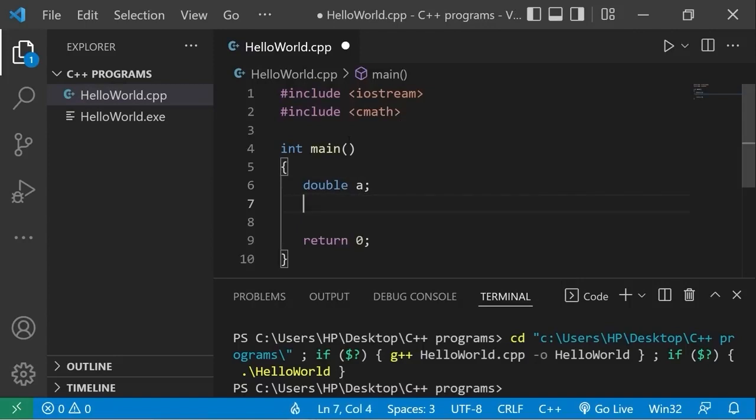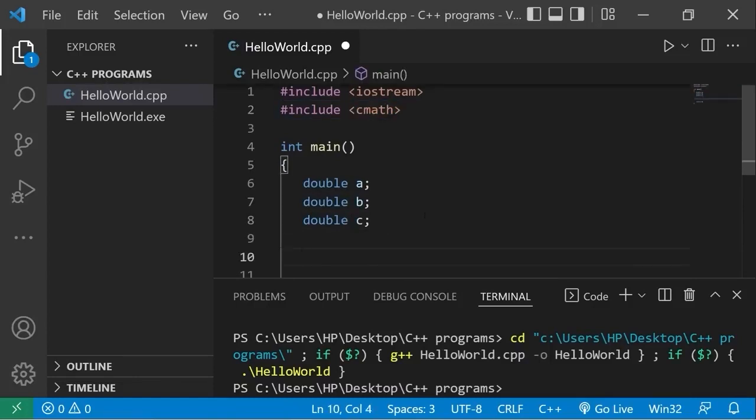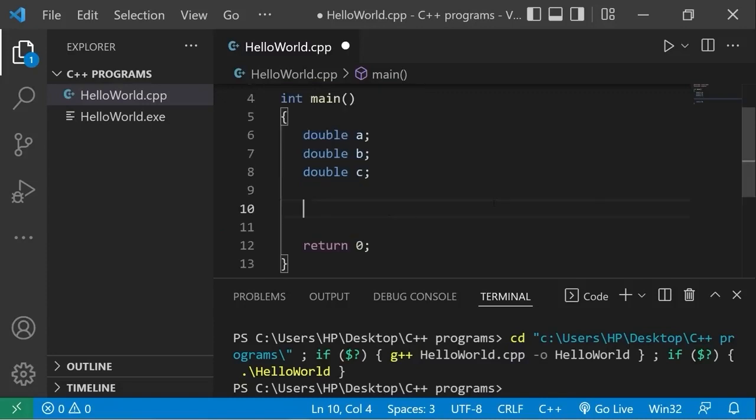Double a, double b, double c. Make sure you include cmath as well, because we'll be using the power function as well as the square root function. At this point, we'll accept some user input for sides a and b. std::cout, we'll create a prompt. Enter side a.